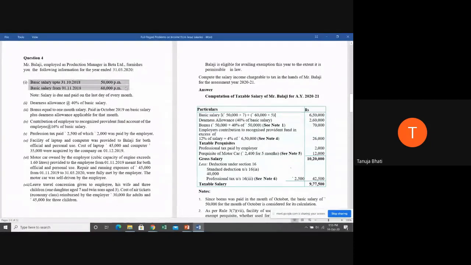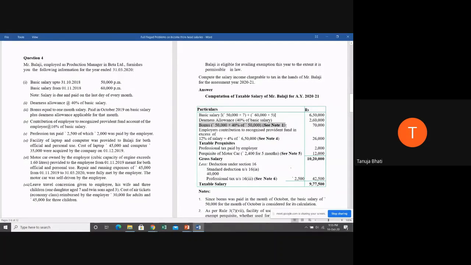I hope you all have understood this. Don't directly take 50,000 into 12. Read the question properly and then take it. Okay. So 6,50,000. Dearness allowance, they have clearly given 40% of basic salary. So 40% of 6,50,000 is how much? 2,60,000. So dearness allowance is 2,60,000.